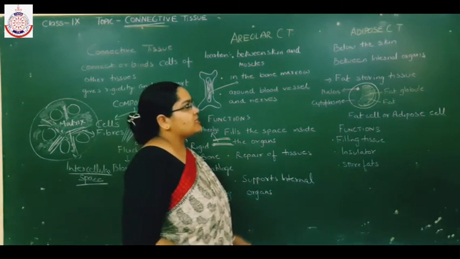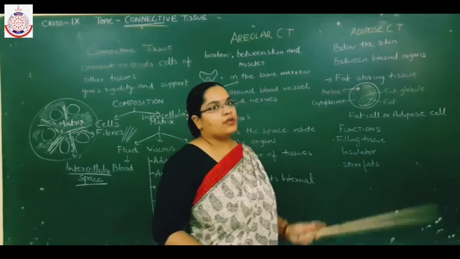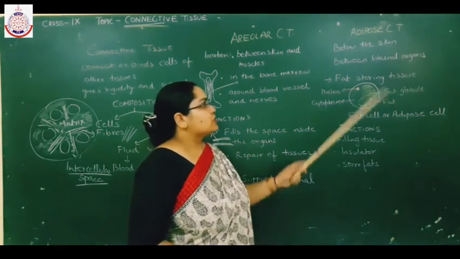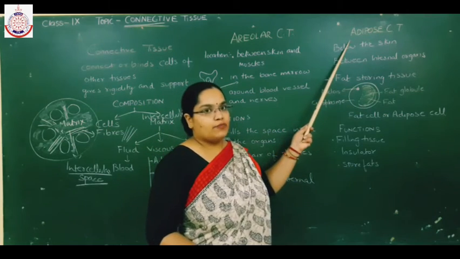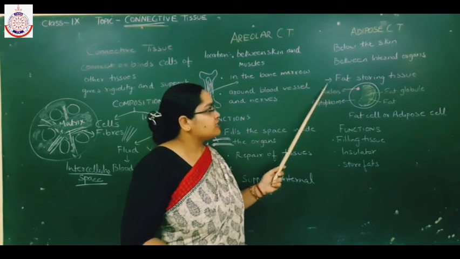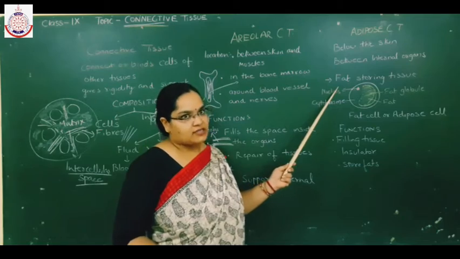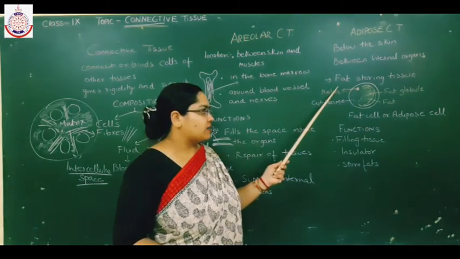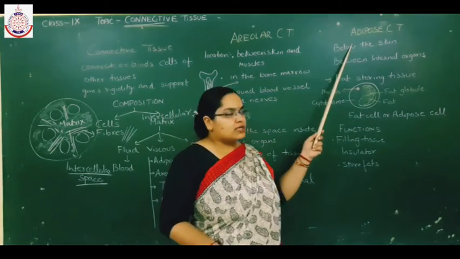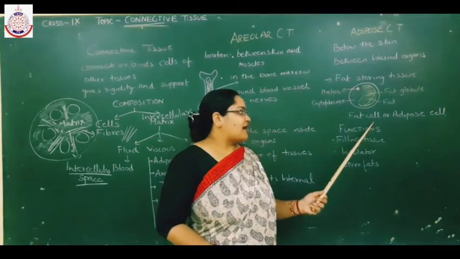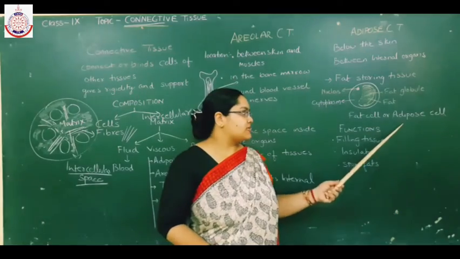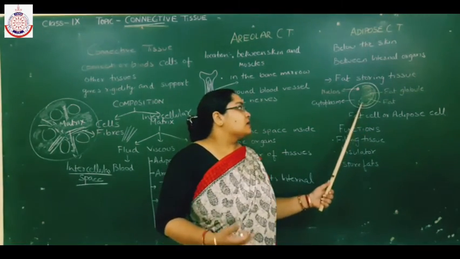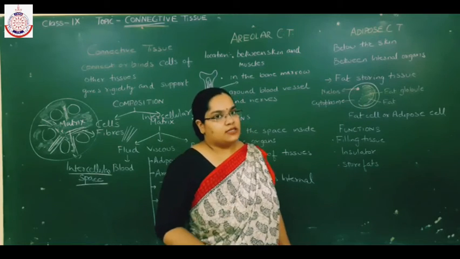Now let's discuss adipose tissue. The word adipose is related to fat. So this tissue, adipose connective tissue, is also known as the fat storing tissue, because it stores fat. Adipose connective tissue is made up of fat cells or adipose cells, and these adipose cells are different in shape from the other cells.